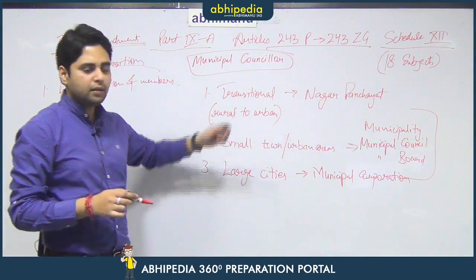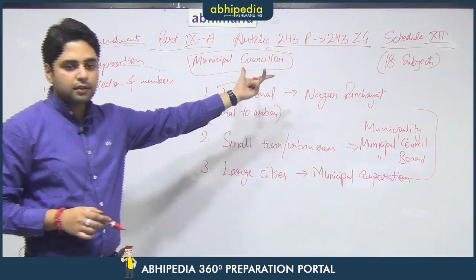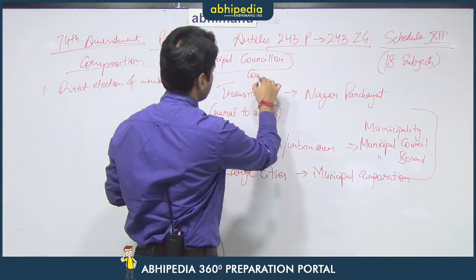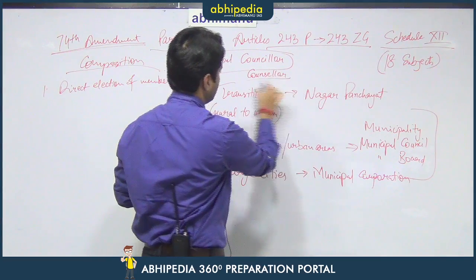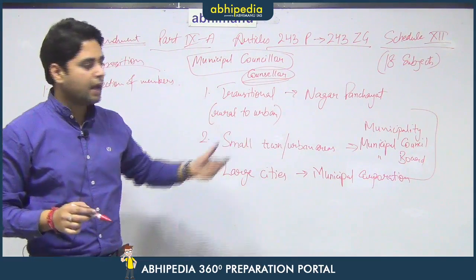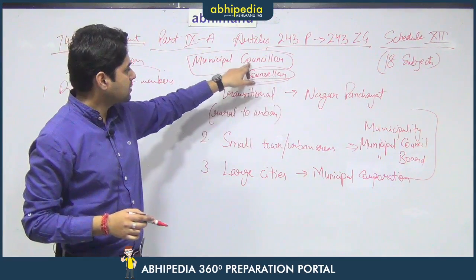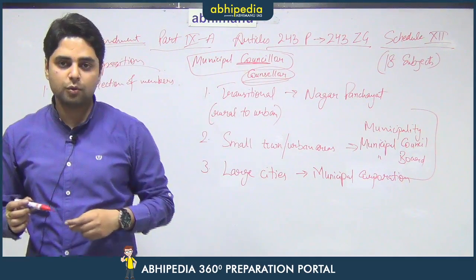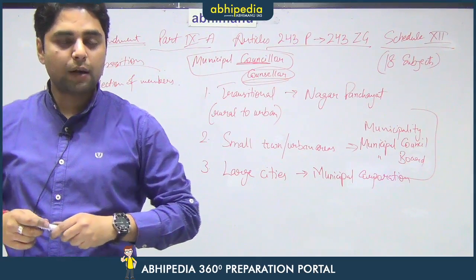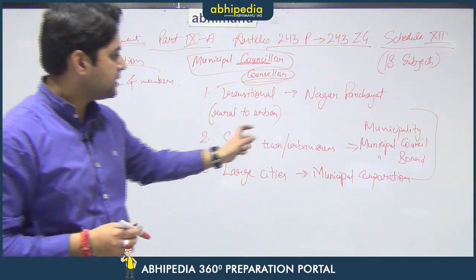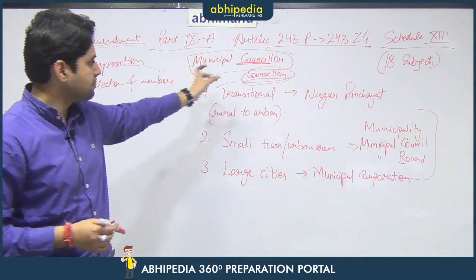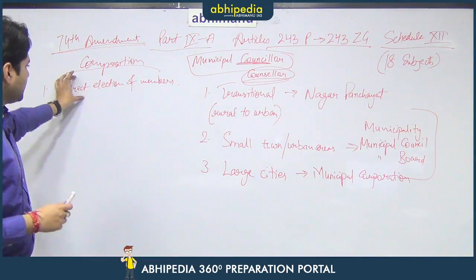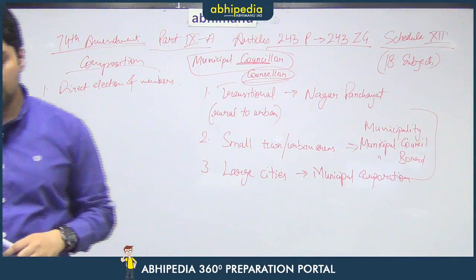There is a difference between this councillor, C-I-L-L-O-R, and this councillor. This councillor simply means advisor, anyone who can counsel, but this councillor has been formed from the word council. That means those people who are members of a particular council. Here it means municipal council, only those are the municipal councillors. In short, they are known as MCs. So, they are the directly elected members of the municipal bodies.